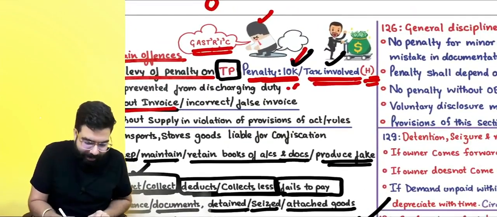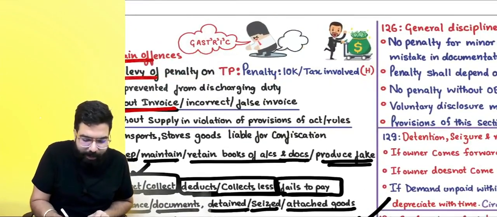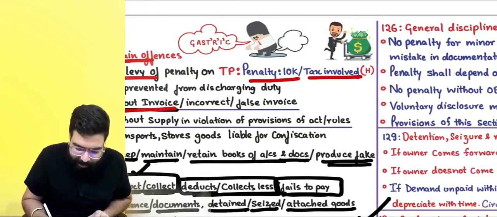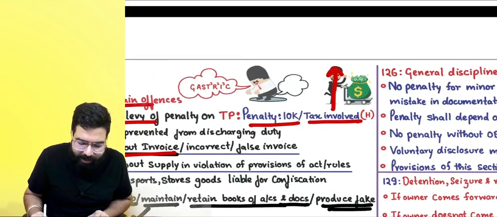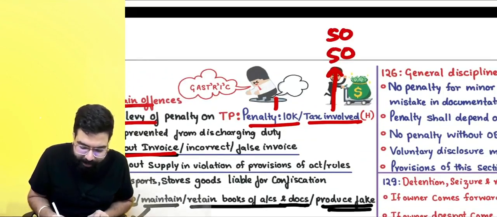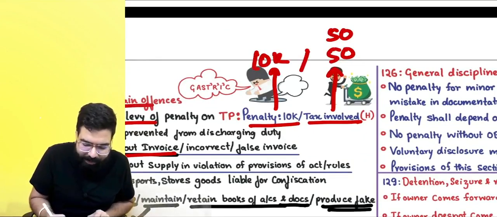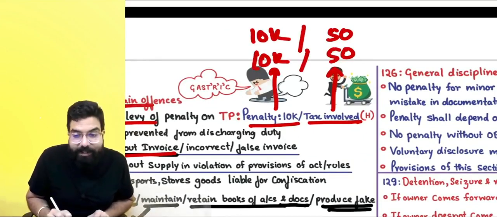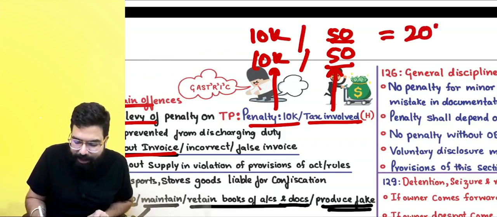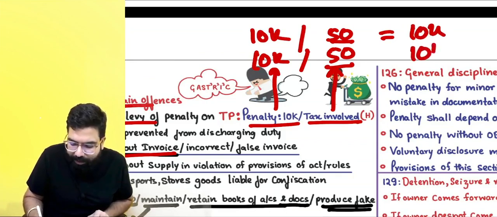He will tell you immediately, okay, 10,000 or the tax involved. On the keyboard, the tax involved, CGST was supposedly 50 rupees, SGST was 50 rupees. He will tell, 10,000 rupees CGST, 10,000 rupees SGST, or 50 rupees, whichever is higher. He will levy a penalty of 10,000 and 10,000, 20,000 rupees on you.